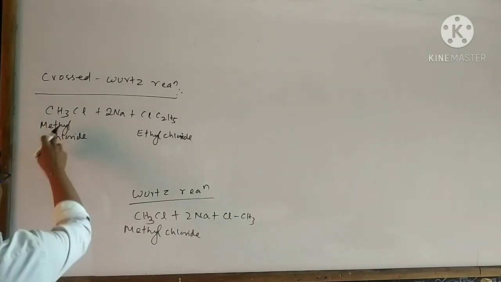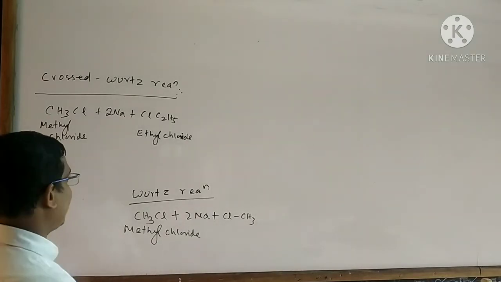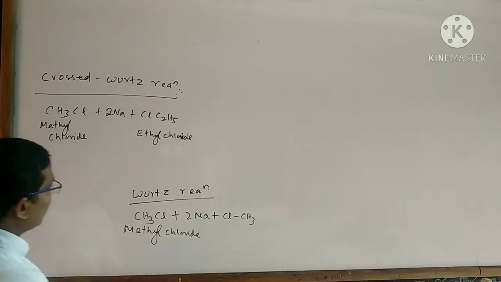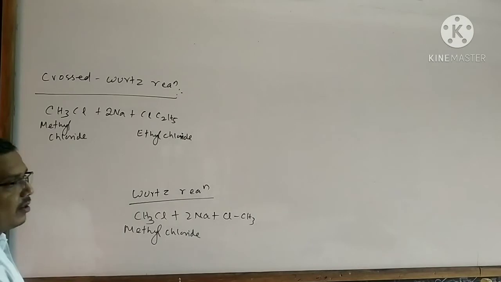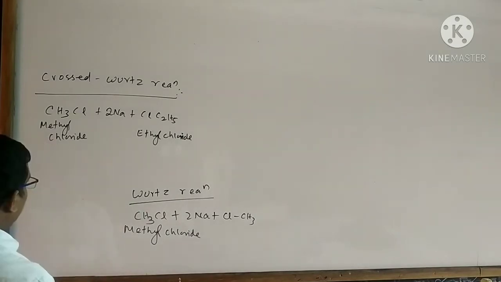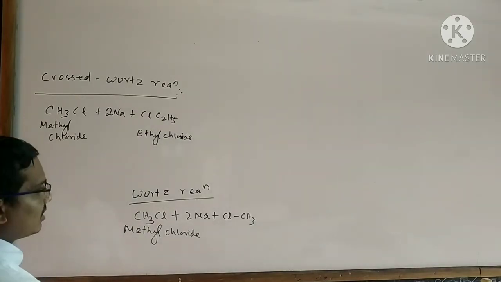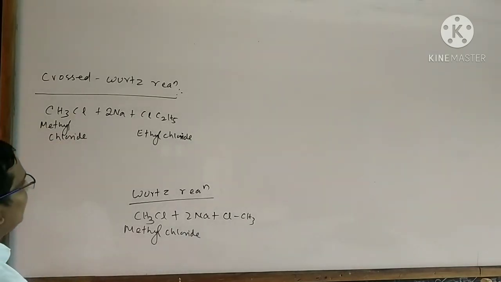Here a large number of methyl chloride molecules react with a large number of ethyl chloride molecules. Then there is a possibility of reaction of molecules with themselves. That means methyl chloride also reacts with methyl chloride, ethyl chloride also reacts with ethyl chloride, and there is also the possibility of methyl chloride reacting with ethyl chloride.